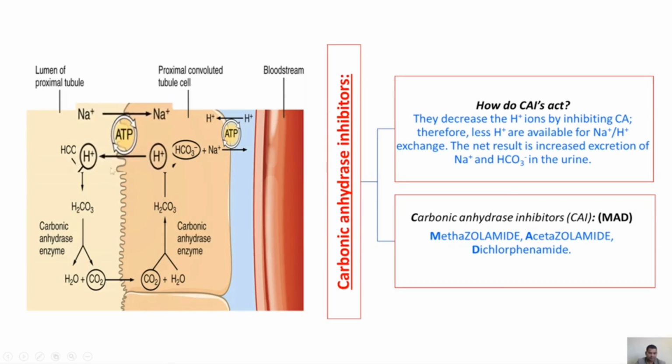Here you see, this is the sodium and proton exchanger. Carbon dioxide and water in the presence of the enzyme carbonic anhydrase form carbonic acid. This carbonic acid is converted into proton and bicarbonate. This proton is exchanged with sodium in the presence of the sodium proton antiporter. Carbonic anhydrase inhibitors inhibit the carbonic anhydrase enzyme. As a result, protons are not formed, so sodium and bicarbonate are excreted in the urine.